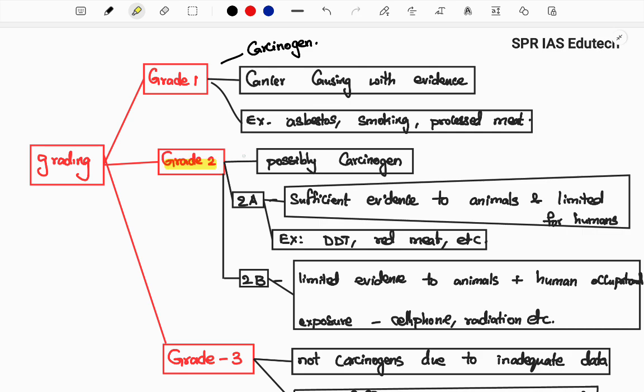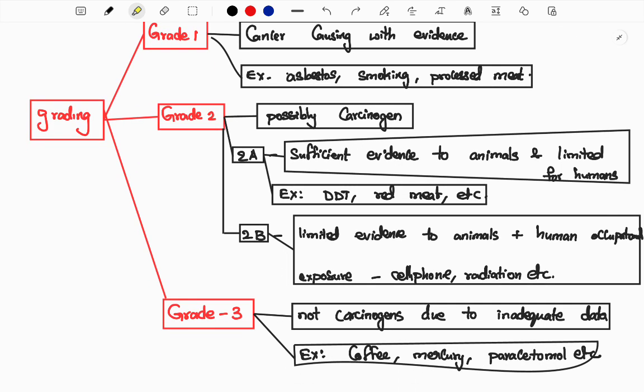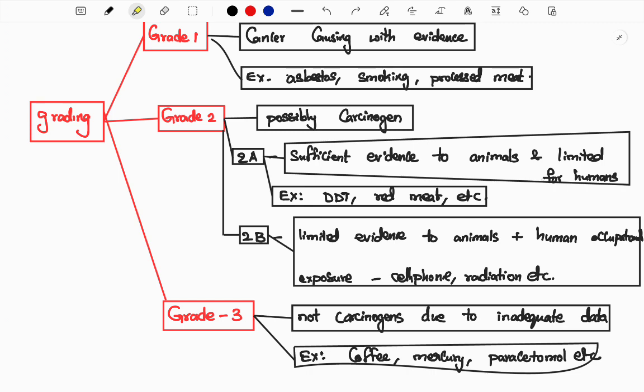Next, in grade 2, we have two categories. In grade 2, they categorize it as a possible carcinogen. Now it is in the news because of this element only. When you understand this whole system, then only you know this system. In grade 2, you can see two categories, 2A and 2B. Now let us understand what 2A is. 2A means there is evidence that it is harmful to animals, but there is only limited evidence that it is harmful to humans. We cannot deny it is harmful, and we cannot say that it is harmful. That's it. Examples are DDT and red meat, which are more probable carcinogens for animals than humans.